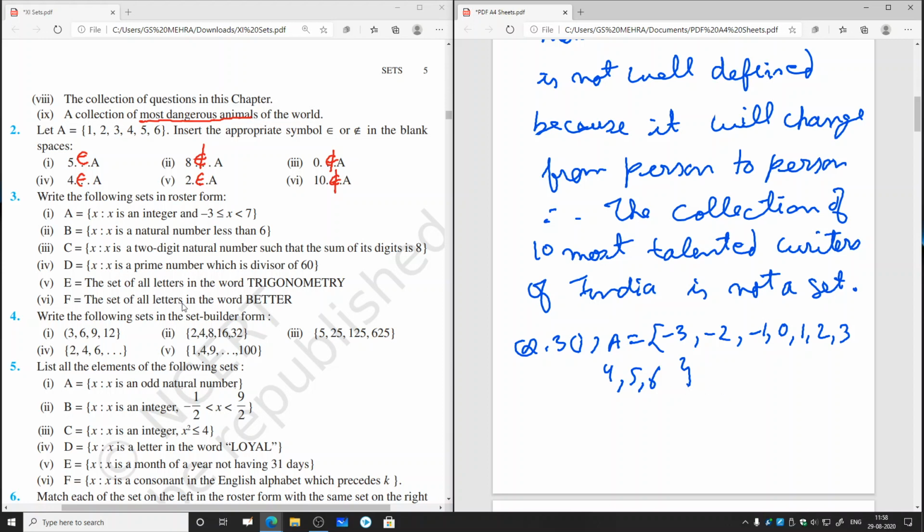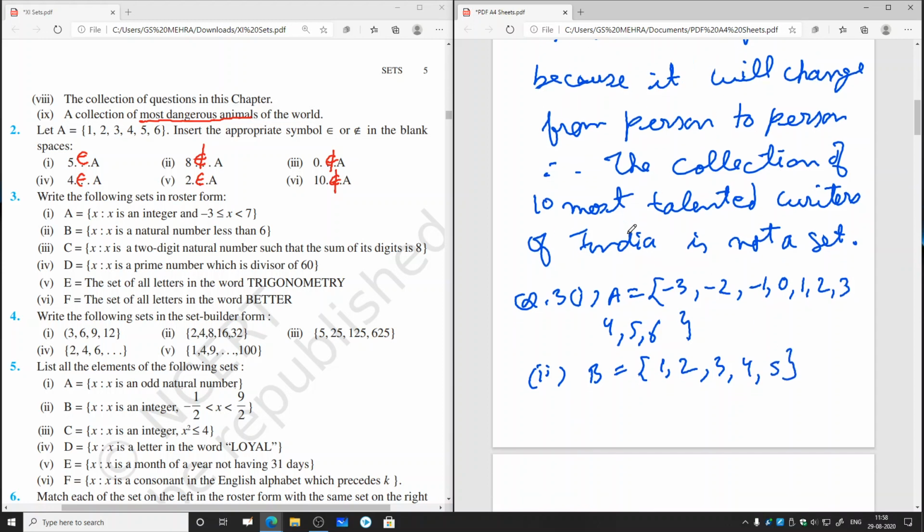Now set B, second part. B equal to the collection of all x such that x is a natural number and less than 6. So we know what natural numbers are, and the smallest natural number is 1. So we'll write B equal to the collection of 1, 2, 3, 4, 5. So this is our B.